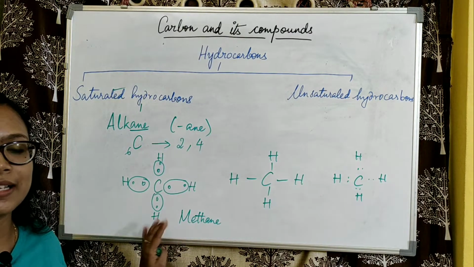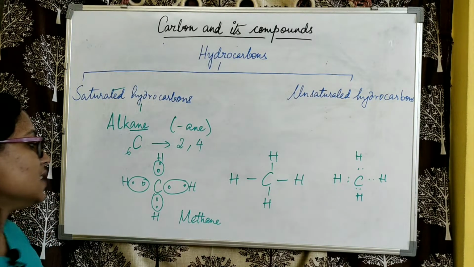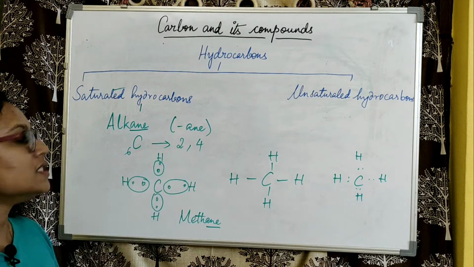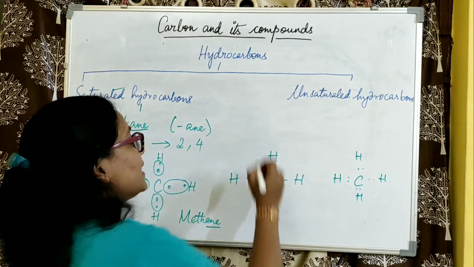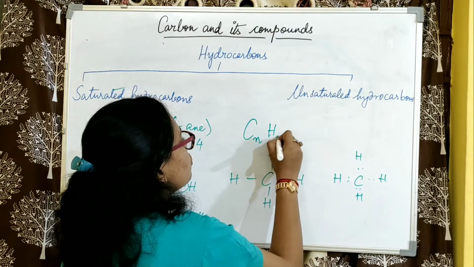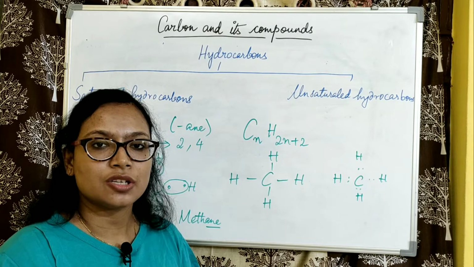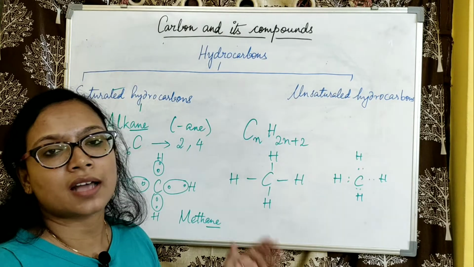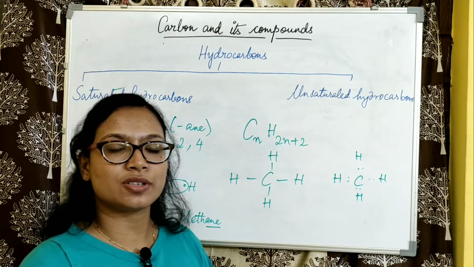Hence, we find here the example that I gave you, methane, where meth indicates 1 and it ends with ane, which indicates that it is an alkane. Now coming to the general formula for alkanes. Alkanes have a general formula of CnH2n+2, where n indicates the number of carbon atoms. So using this formula we can find out the formula for the other members of alkanes. Let us have a look at the other members too.